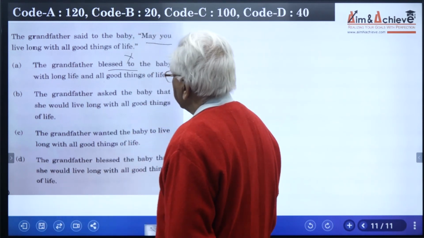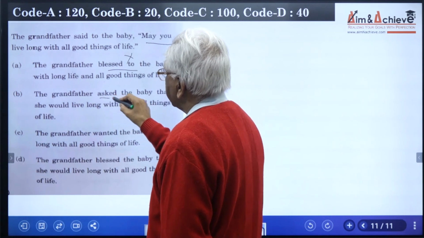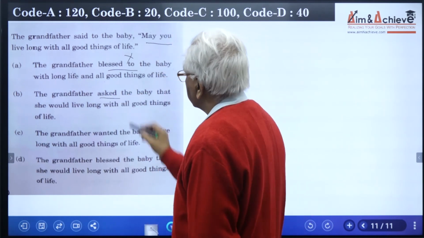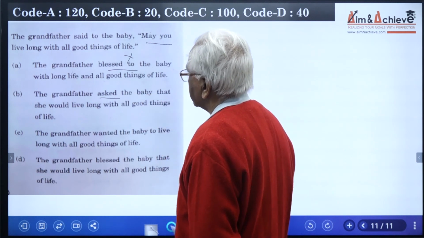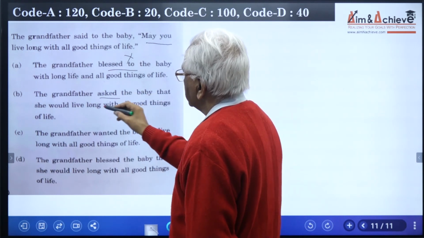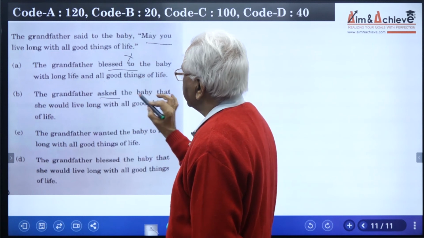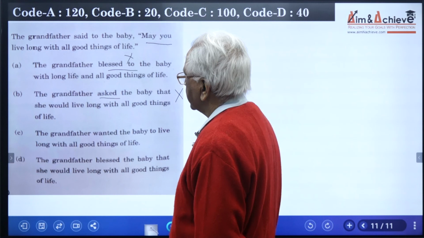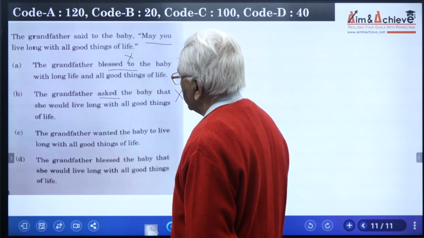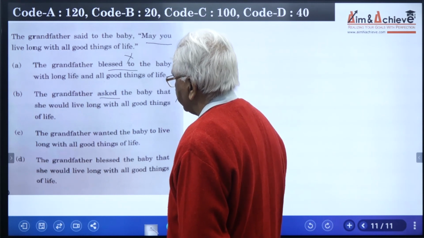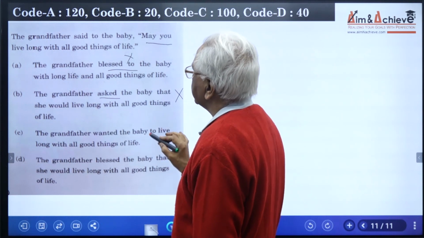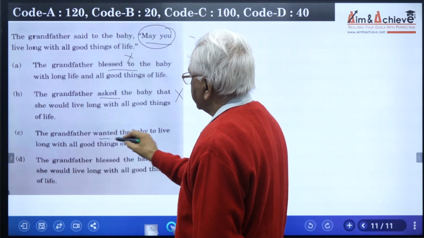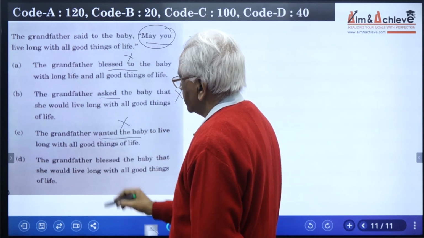Take the next one. The grandfather asked the baby. He is not asking him something. He is giving him his blessings. So the verb asked is clearly wrong, that she would live long. There is no sense in reading it further because asked itself is wrong. If you see the last option C, the grandfather wanted the baby to live long with all good things of life. As a sentence, this is grammatically right, but where is the sense of may you? That means this is also wrong.